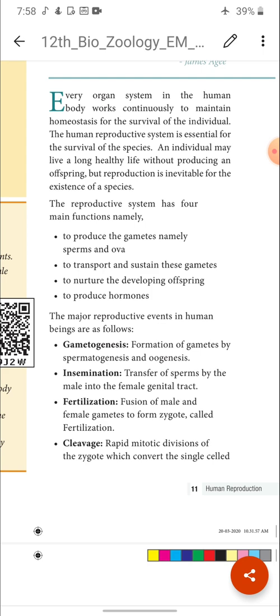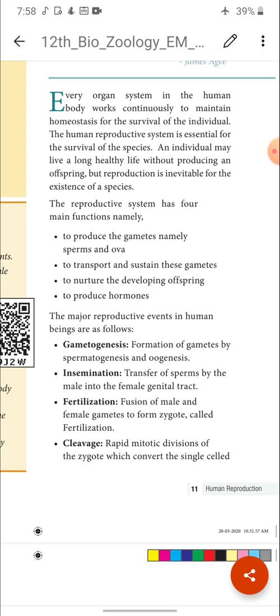If the egg is present in the fallopian tube, the sperm fertilizes the egg, and this process is called fertilization. Once the sperm fuses with the egg, it forms a single-celled stage called the zygote.